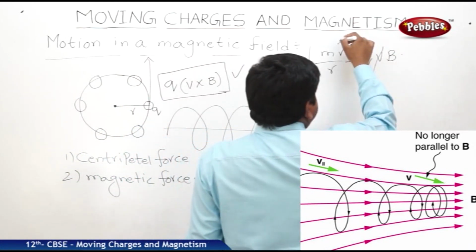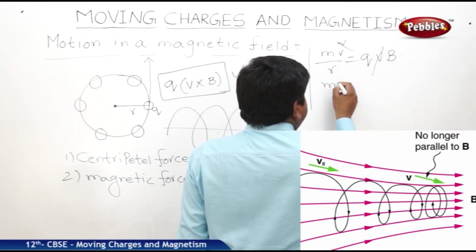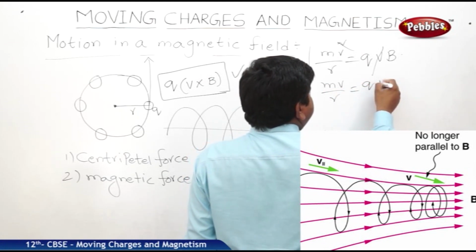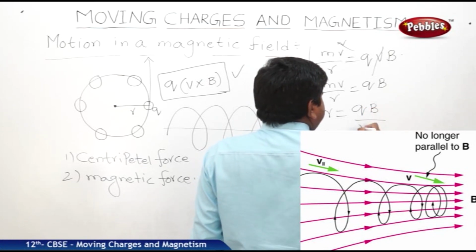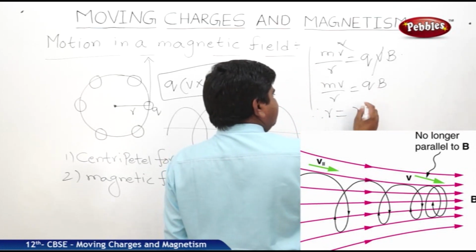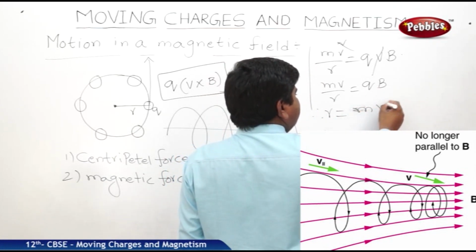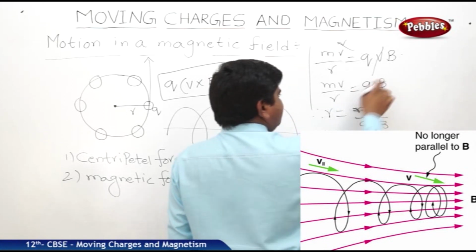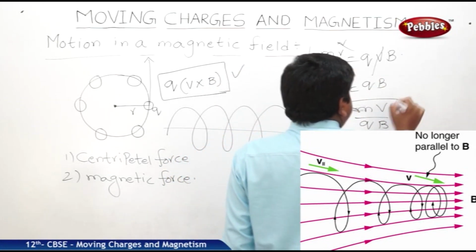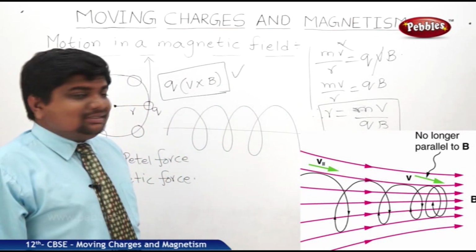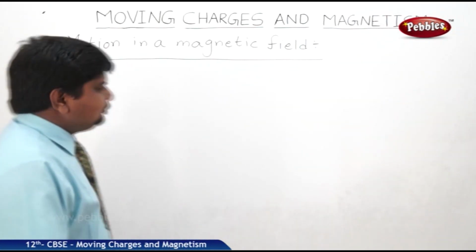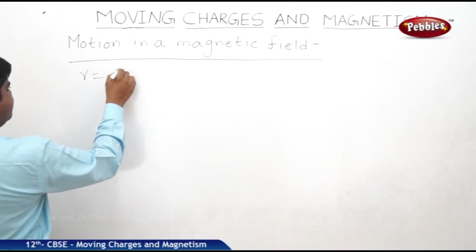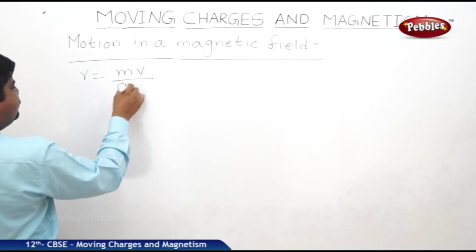We can write, v and v square get cancelled, m v by r is equal to q B. Therefore, r is equal to m v by q B. What is this m v? Momentum of the electron while it is in the magnetic field. So the radius is equal to m v by q B.